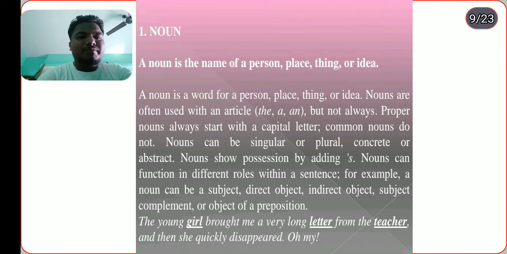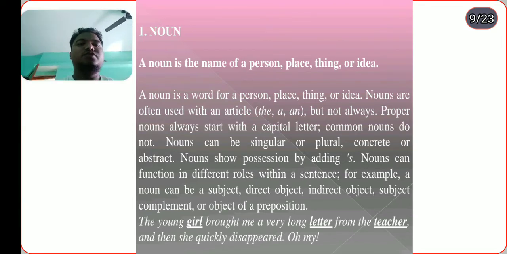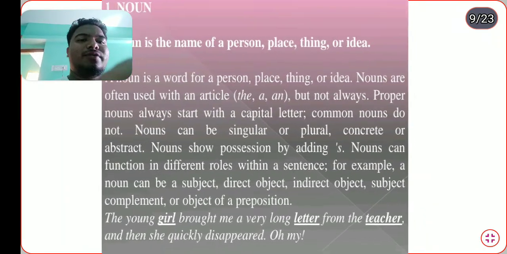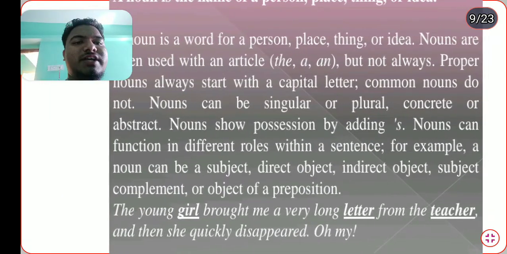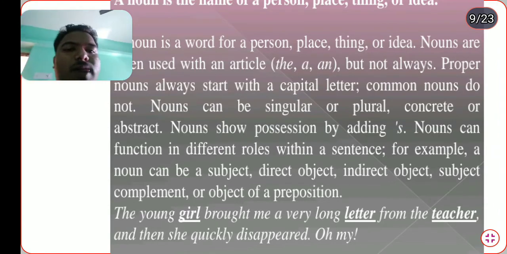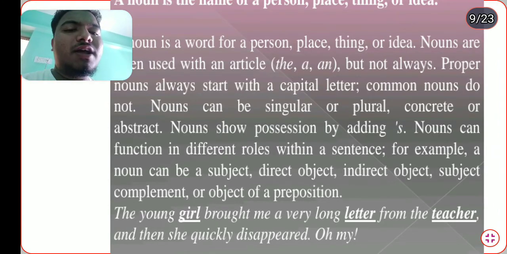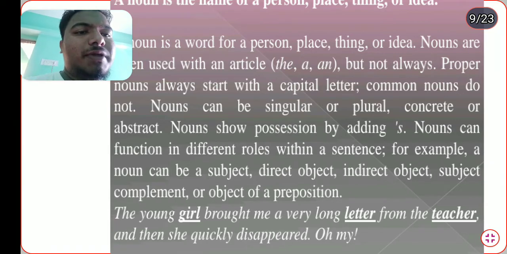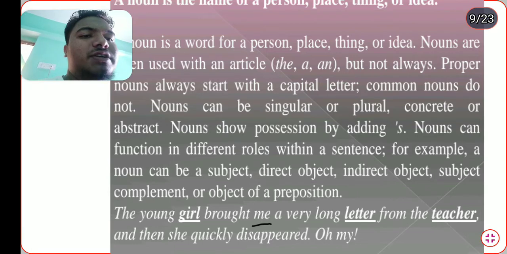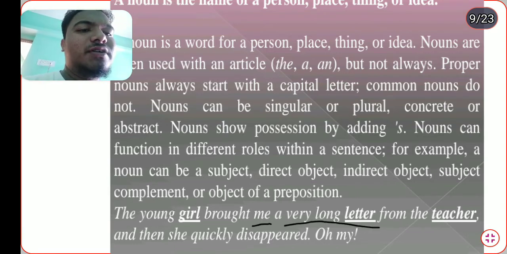The young girl brought me a very long letter from the teacher and then she quickly disappeared. Oh my! In this sentence you can find the various uses of a noun. First, the young girl is used as the subject. Brought me a very long letter: me here is the indirect object, and a very long letter is the direct object, because the indirect object comes first in a sentence and the direct object comes next to it.